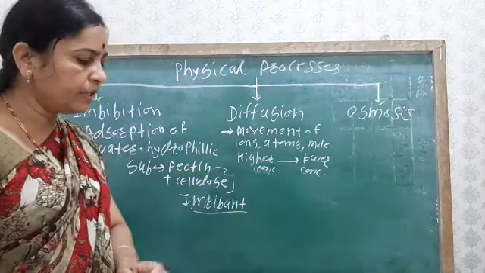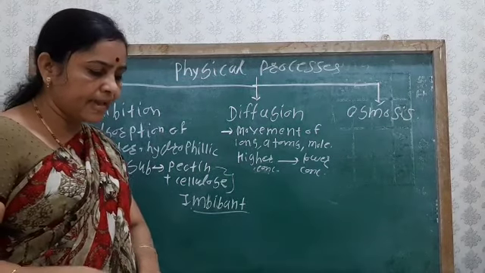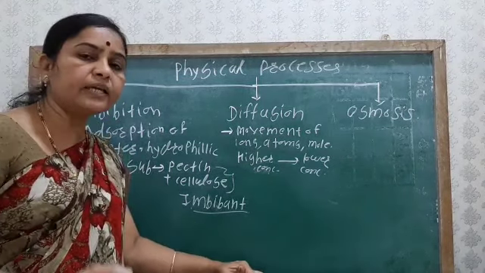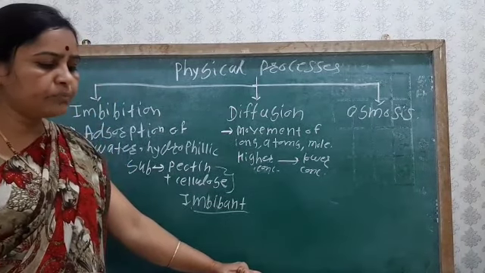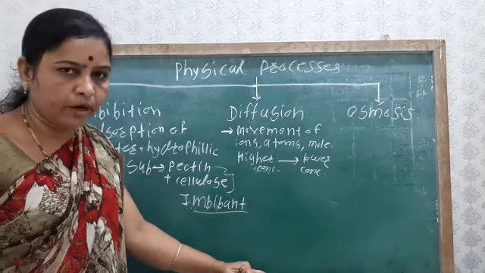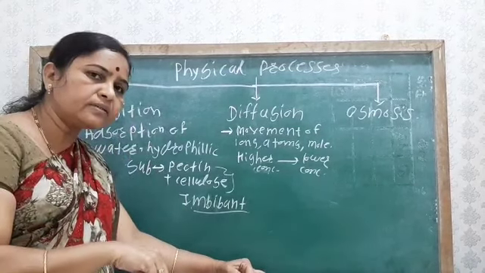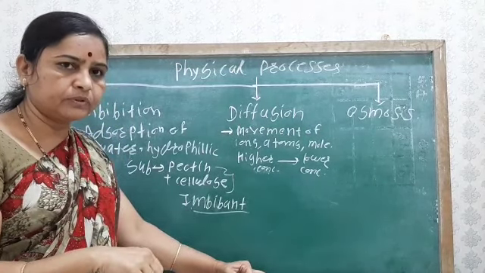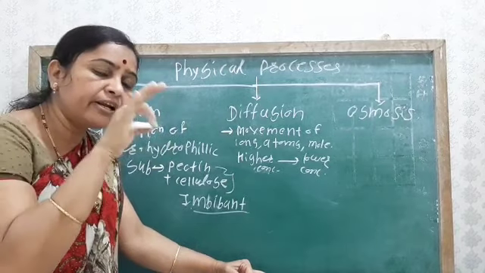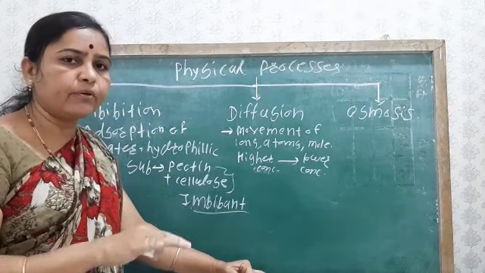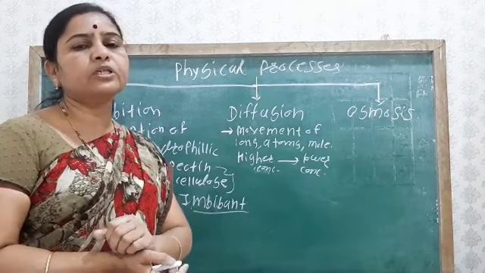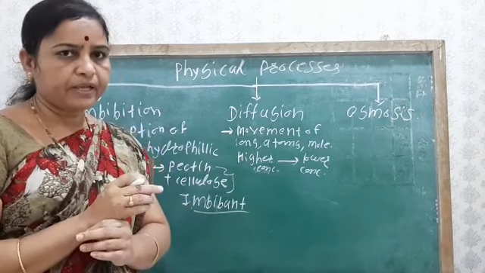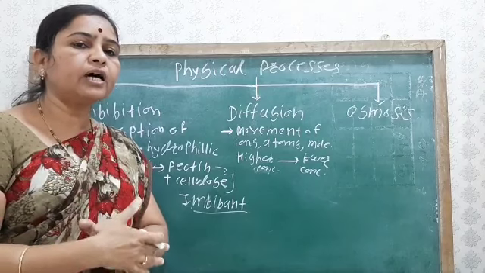Okay, so here the diffusion pressure is directly proportional to the diffusing particles. So the diffusion pressure of the pure solvent is more, but if we add some solute, then the diffusion pressure decreases. Diffusion pressure will decrease. So there is a difference between the diffusion pressure of the pure solvent and the diffusion pressure of the solution of the solvent.